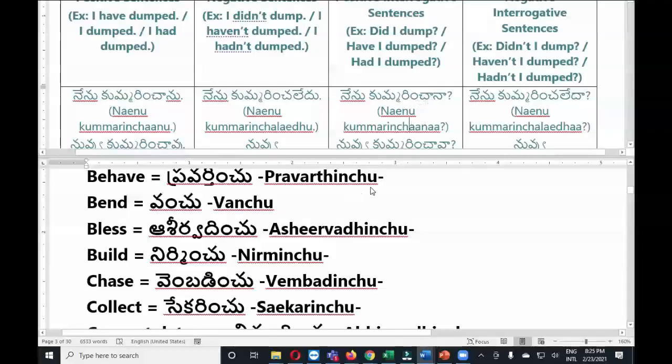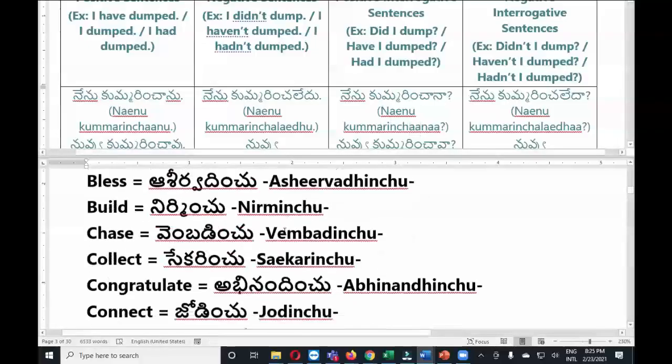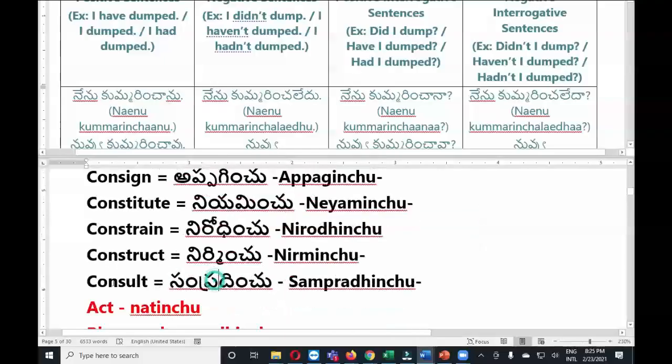Otherwise what happens? If you say ashirvadinchana without this long vowel sound, it means can I bless, can I give blessing, something like that. So you need to make sure to pronounce it with the long vowel sound. The ana sound must be there in the question, the positive interrogative. Let's try with some other verb also. Let's take the verb consult. Can somebody conjugate this sampradinchu in past tense, four forms? Then we will move to the next category.